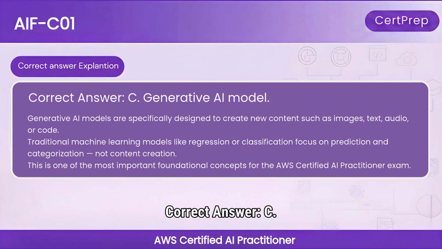Correct answer: C. Generative AI model. Explanation: generative AI models are specifically designed to create new content such as images, text, audio, or code. Traditional machine learning models like regression or classification focus on prediction and categorization, not content creation. This is one of the most important foundational concepts for the AWS Certified AI Practitioner exam.